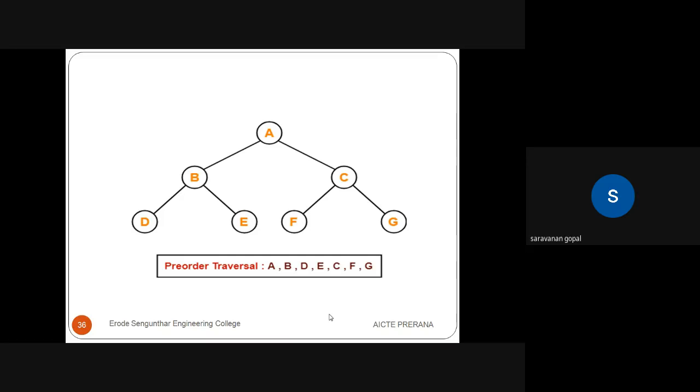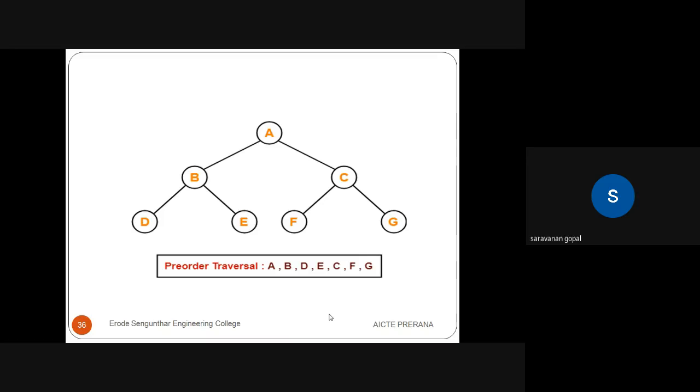So first of all, A. Then go for the left child. Who is the left child of A? B is the left child. Now B is the parent of D and E. Which is the root node of D and E? B is the root node.